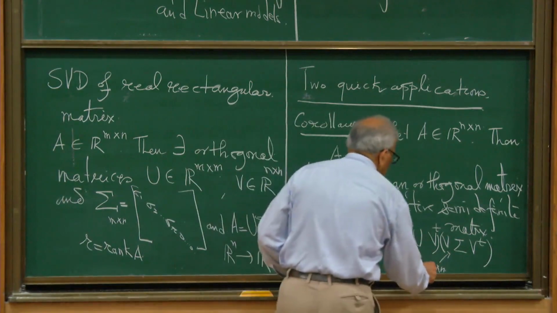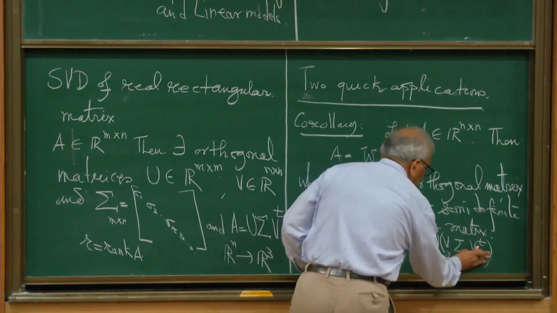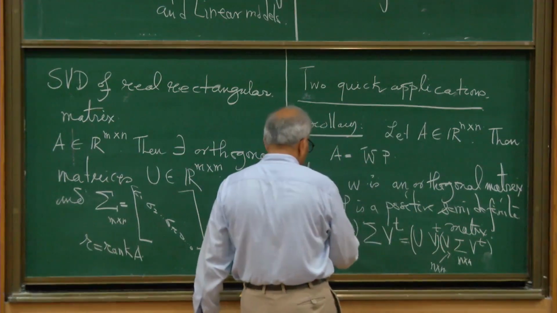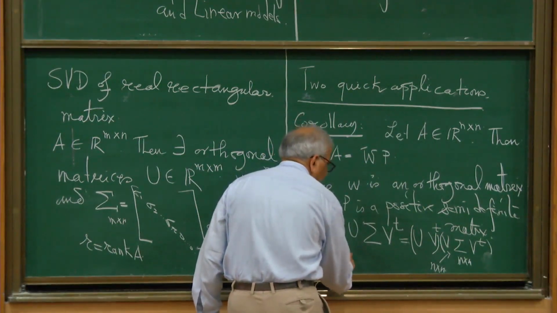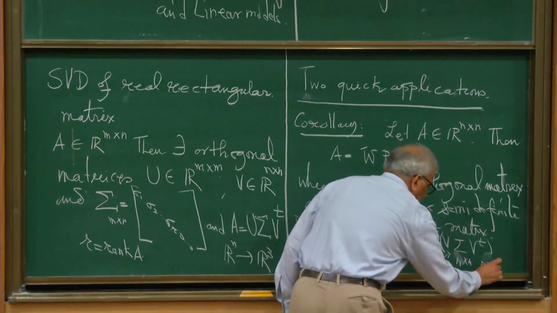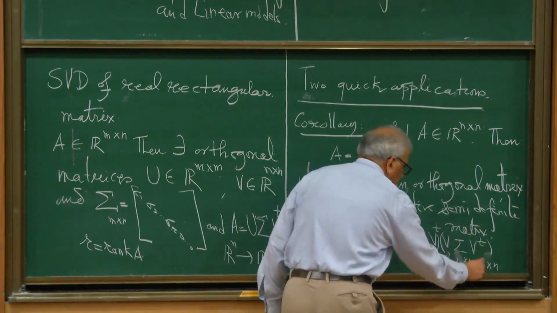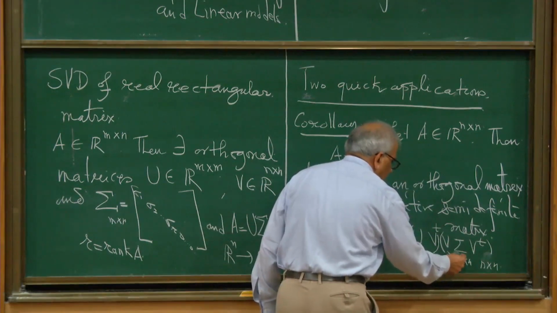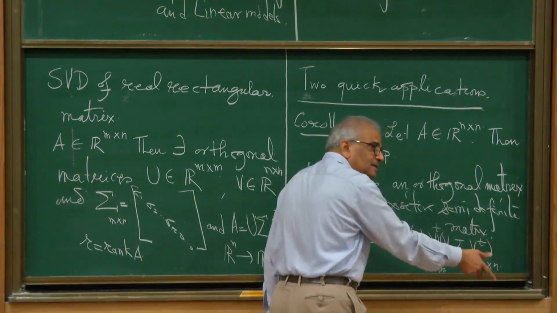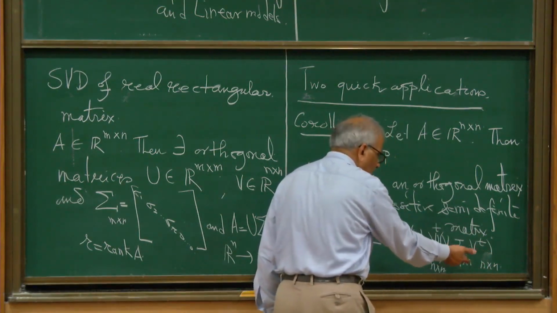And V transpose. This is m by n. Our A is n by n. So this is n by n. This is n by n. So this matrix is similar to sigma, and so the eigenvalues of this matrix are sigma 1, sigma 2, up to sigma r, and the other eigenvalues are all 0.